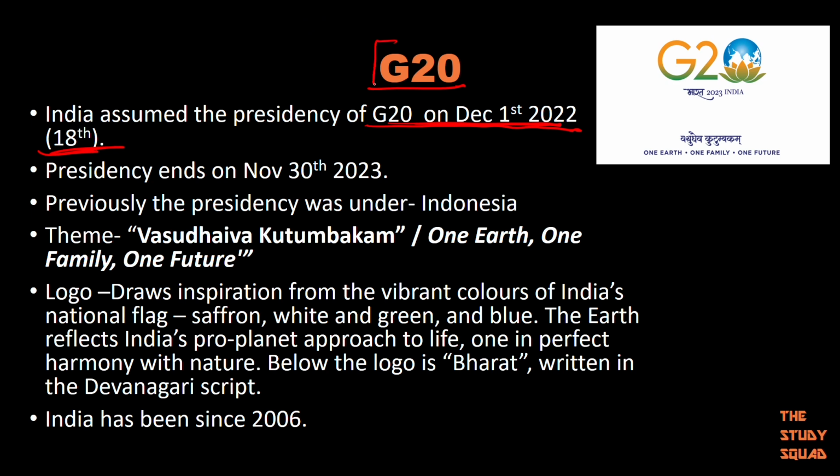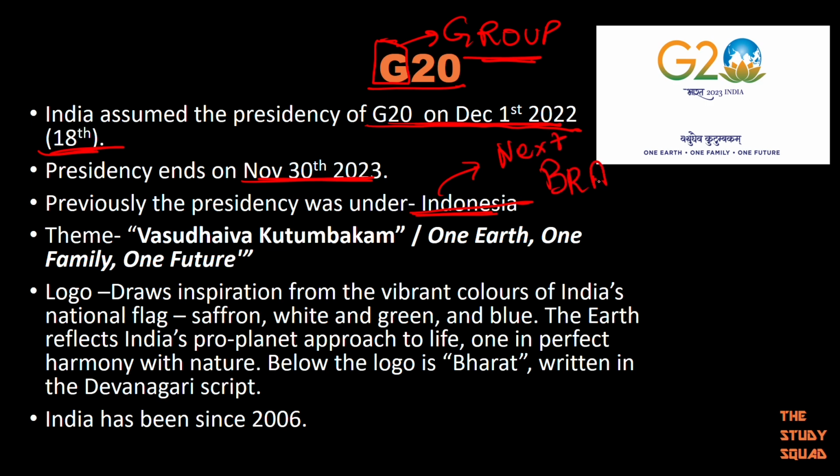Next thing, a very basic thing. The G here is a group, which is a group of 20 countries. And when will India's presidency end? It's going to end on November 30th, 2023. You should remember the dates here. They are kind of important. Then the country that presided before India was Indonesia. Know this. Then the next one which is going to preside is going to be Brazil. Okay, so remember this also.